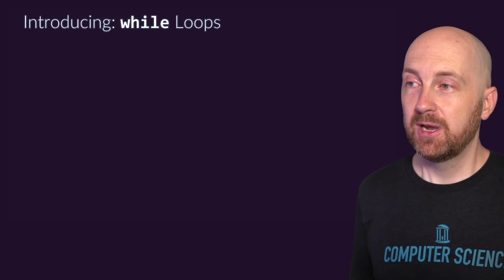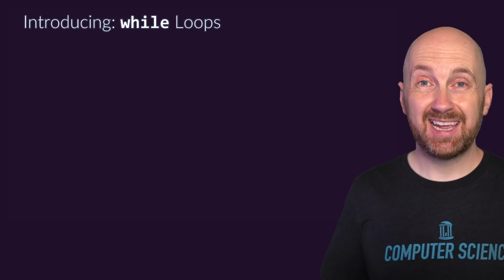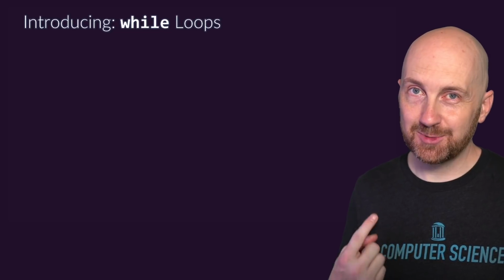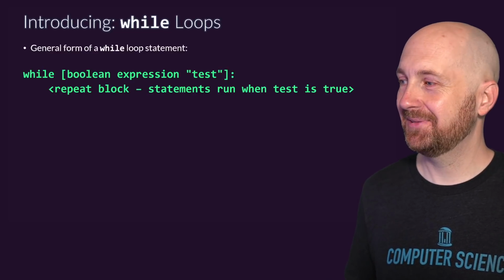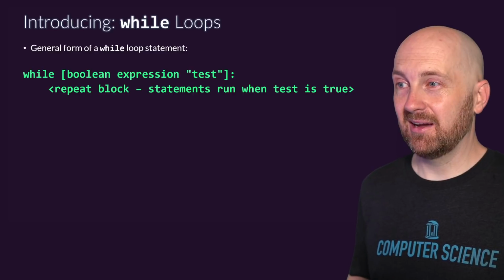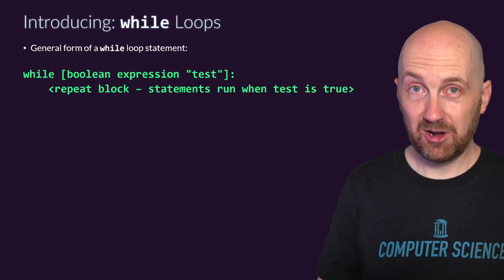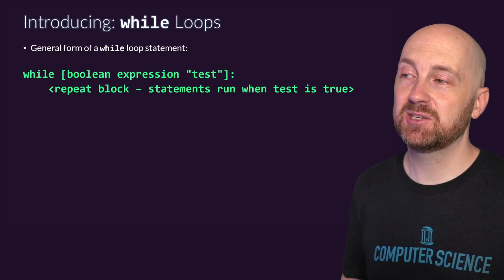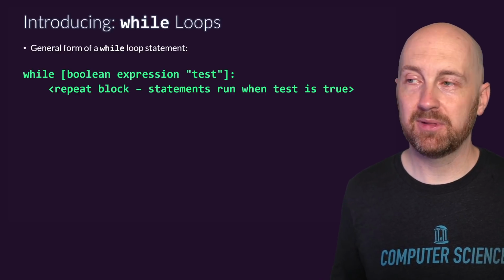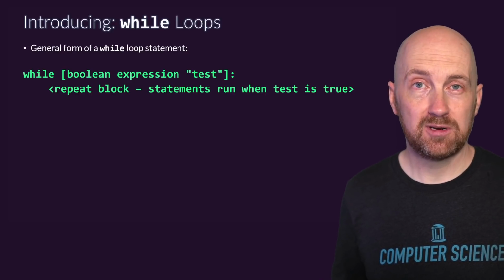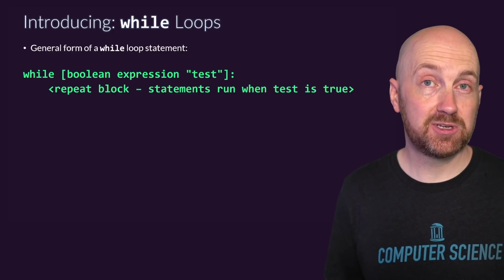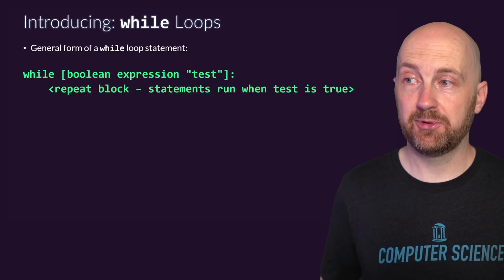So while loops are a control flow statement like if then else with one special feature, which I'll come back to. They look a lot like an if statement. We have the while keyword and then a Boolean test expression and then a colon and then a repeat block, right? So that while keyword, just like if and else, is special to the language. You can't use this as a variable name.